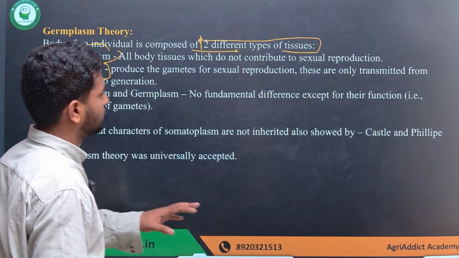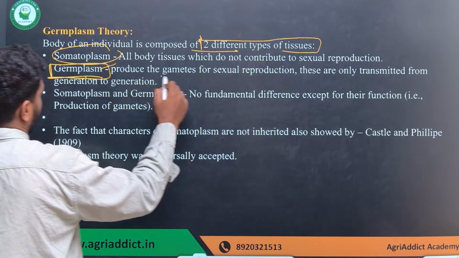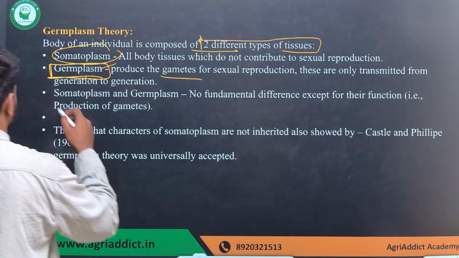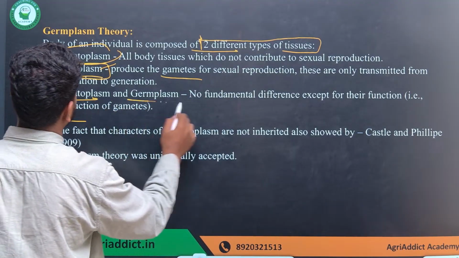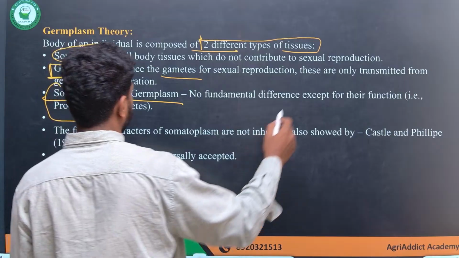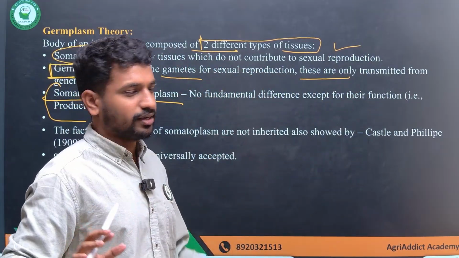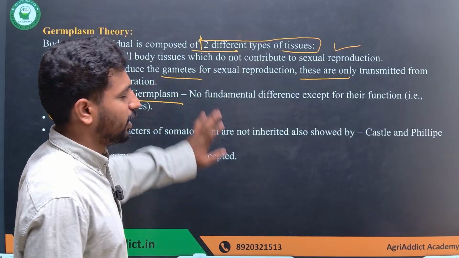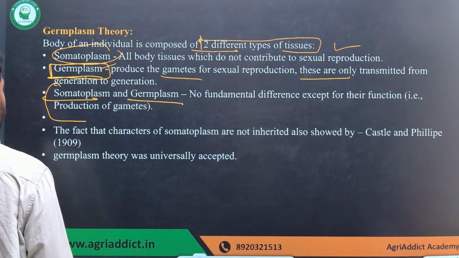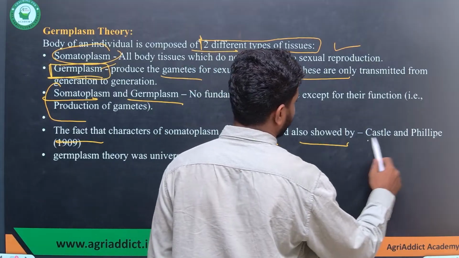Somatoplasm is all the body tissues that do not contribute to sexual reproduction, and the germplasm produces the gametes for sexual reproduction. This is the only difference between them: only the gametes produced in sexual reproduction are transmitted. The traits formed in the somatoplasm are not transmitted to the next generation. The fact that somatoplasm was not inherited was also shown by Castle and Philip.